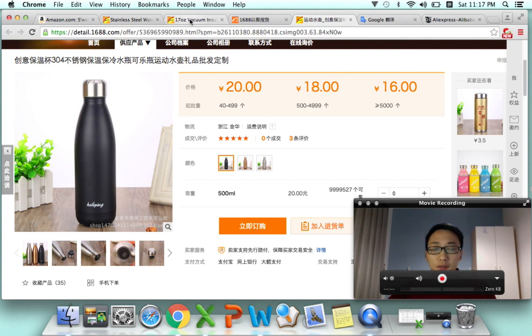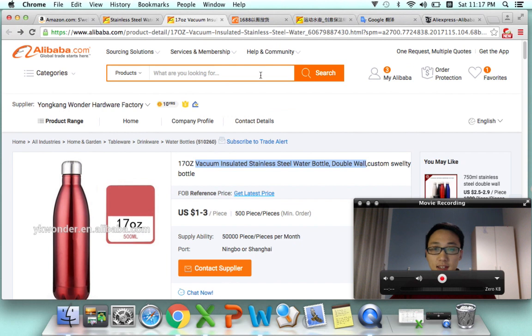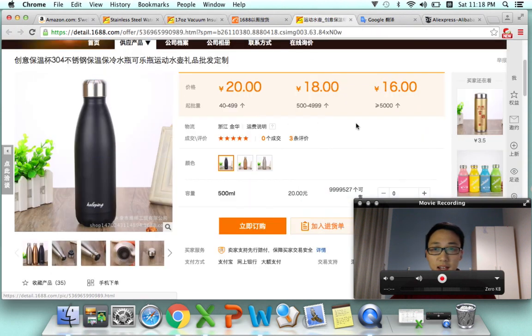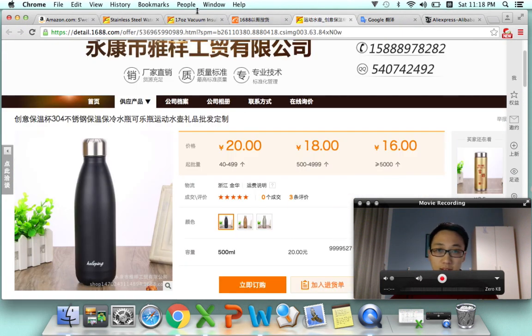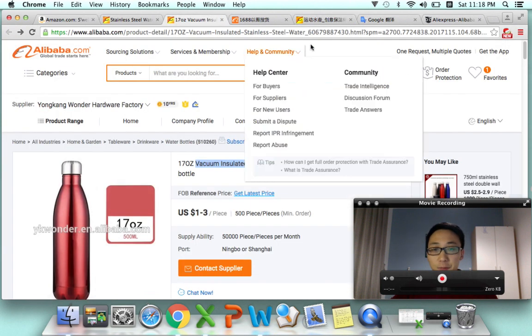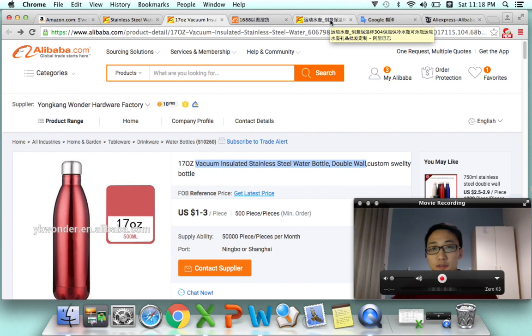We also have a quick look at the price here. Let's say it is $3, and on 1688 it is around 20 RMB, which is still around $3. If you're buying more, it will be like 16 RMB, like $2.5. Okay, and of course, if you're buying a large quantity and you talk with them, definitely you will get a cheaper price. The same here. So basically, they are the same because they're even from the same city, okay? So the price will not be a huge difference.